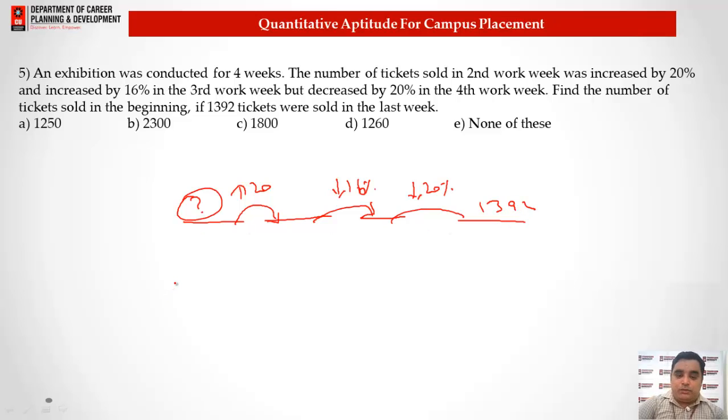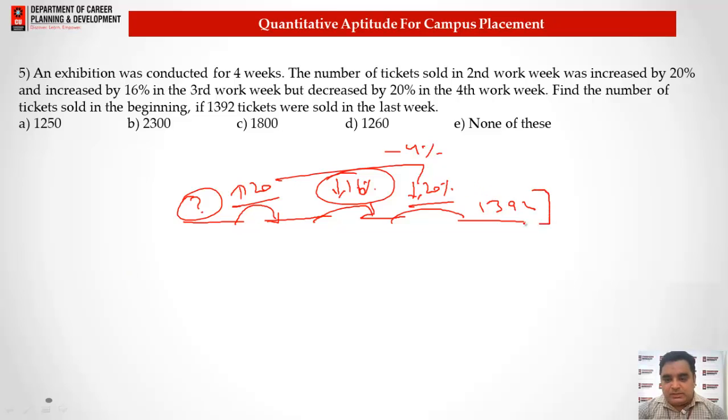So in this manner, the basic idea we have here is that a 20% increase and a 20% decrease gives us the combined value of minus 4%. Now with minus 16% and minus 4%, the value will be more than minus 20, around 20%. So if I reduce 20% from this value, we get the right answer as 1250. 1250 will be the right answer. Let me tell you how to get that.